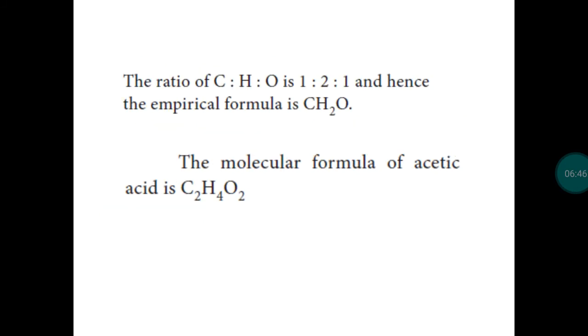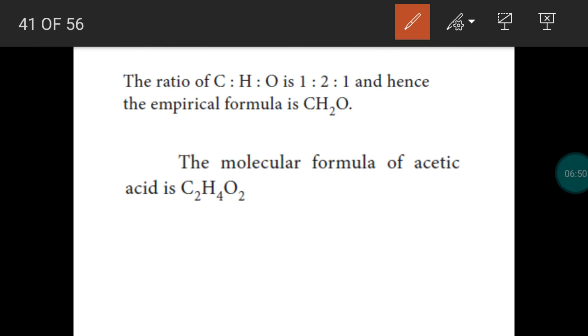To take the example, acetic acid. The actual formula for acetic acid is C2H4O2. Acetic acid has 2 carbon atoms, 4 hydrogen atoms and 2 oxygen atoms. So the formula is written with the exact number of different atoms present in one molecule of a compound, acetic acid. This is called a molecular formula.